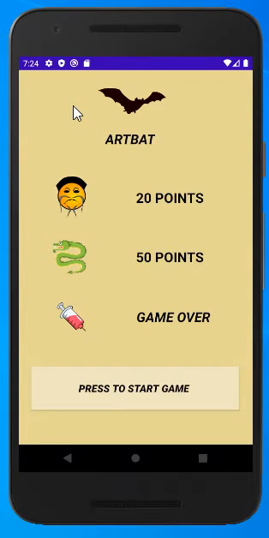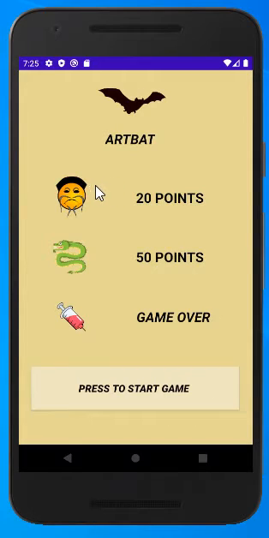So we thought it would be wise to make a game about the coronavirus. When we download the game, it welcomes us with a screen with a bat on the top, and a Chinese object, an emoji.